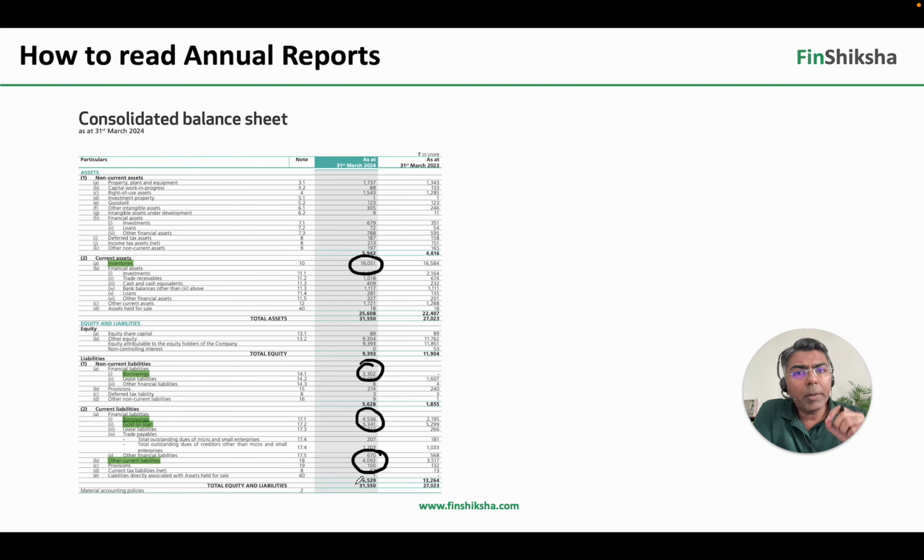Right? So whatever numbers are big, इनके against एक notes to accounts हैं, वहाँ पे आप annual report में जाके इनको check कर सकते हैं कि ये क्या है, what are these numbers, why are they large, and what's happening there, right? So all in all it gives a fair bit of information about the sector, about the company.